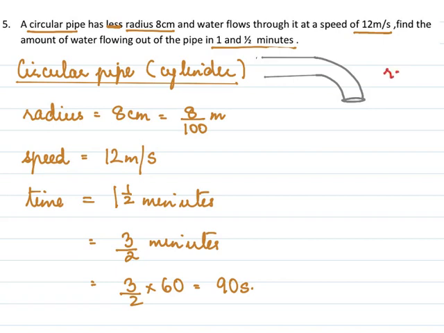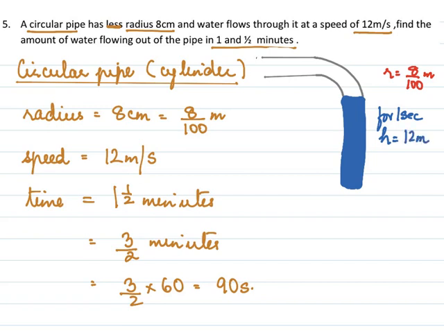So this is a circular pipe. The radius of this pipe is 8 over 100 meter, and the water flows out of it at a speed of 12 meter per second, which means in 1 second, suppose this is the amount of water that comes out, it would cover a distance of 12 meter.